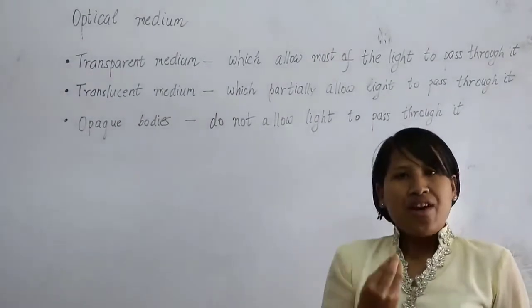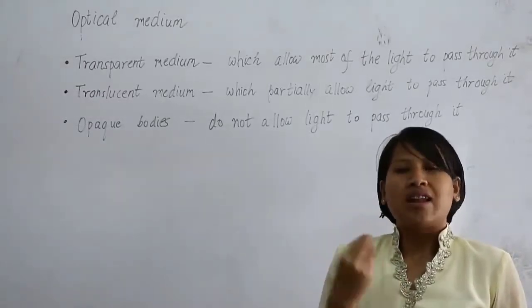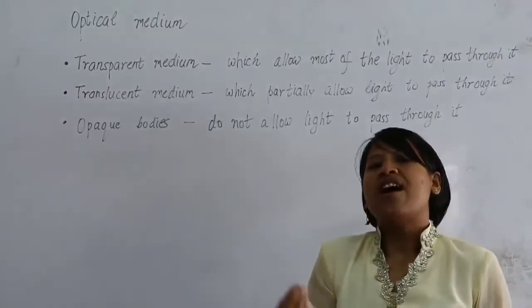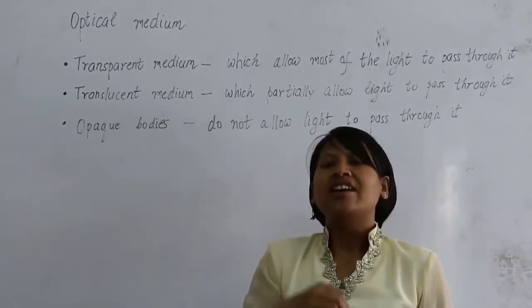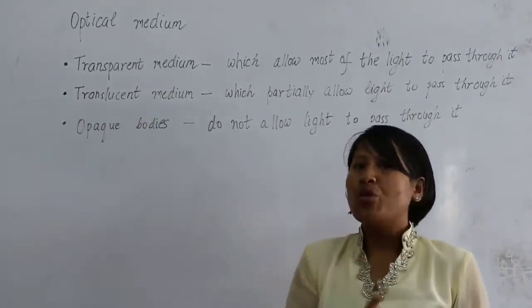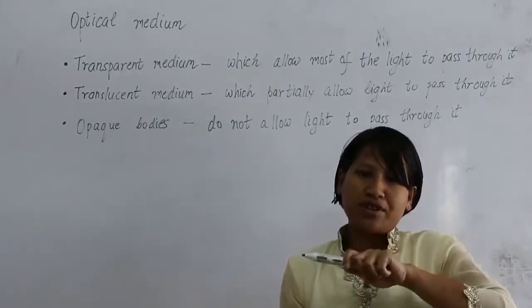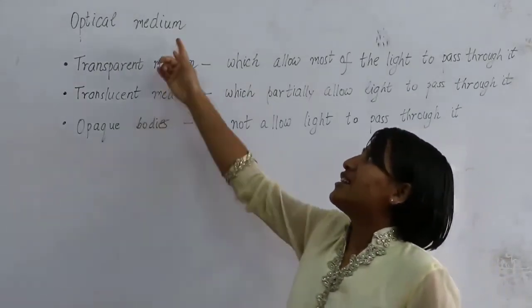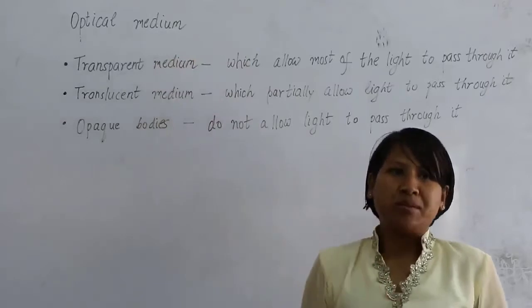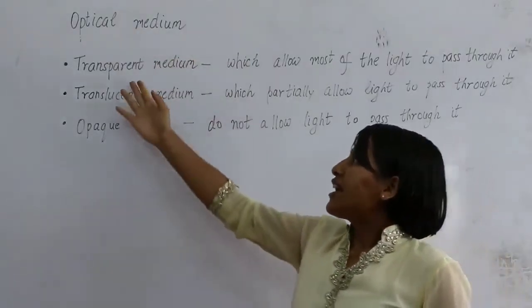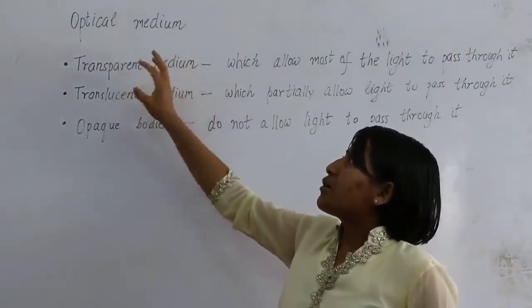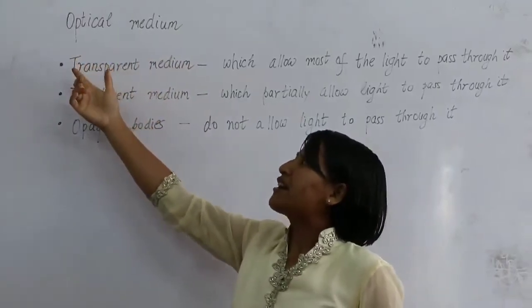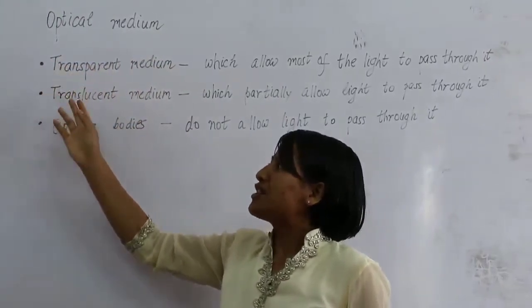Even air and water allow light to pass through them, but they are non-material. So whether they are material or non-material, if they allow light to pass through, they are called optical medium. Next, these optical media are classified as transparent, translucent, and opaque.